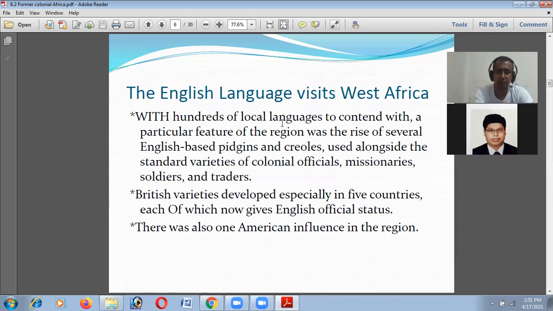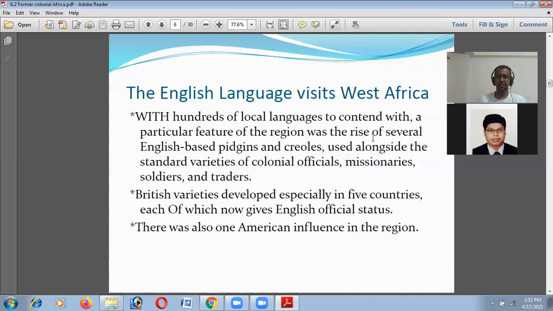With hundreds of local languages to contend with, a popular feature of the region was the rise of several English-based Pidgins and Creoles, used alongside the standard varieties of colonial officials, missionaries, soldiers, and traders. So this is the scenario of this area: the West African colonies had been using English-based Pidgin and Creole languages, and that language later developed into the English language used in this area.